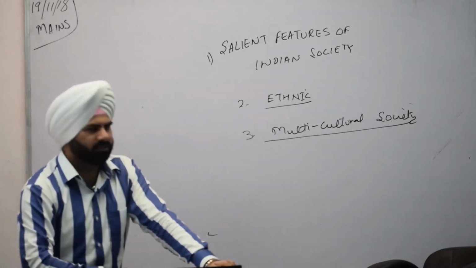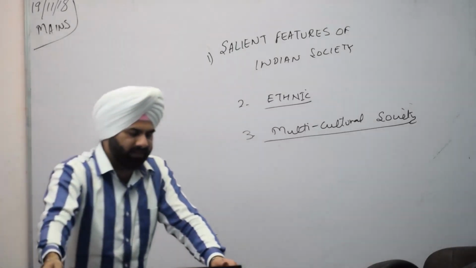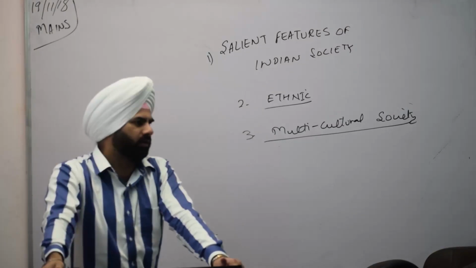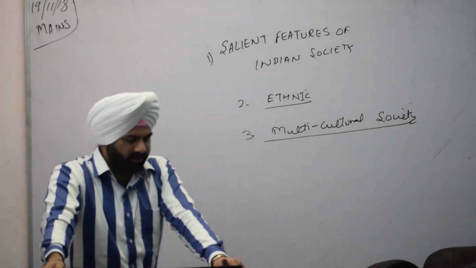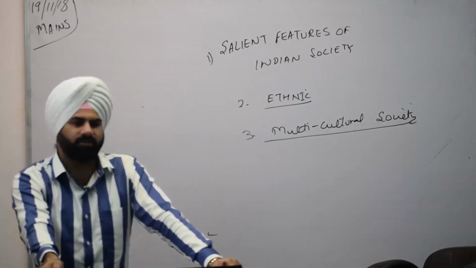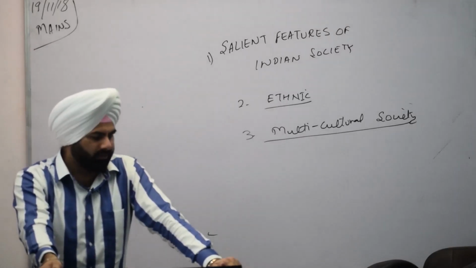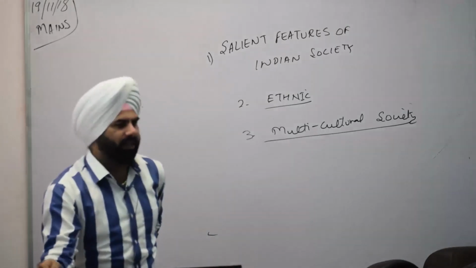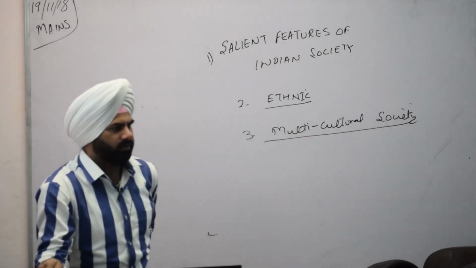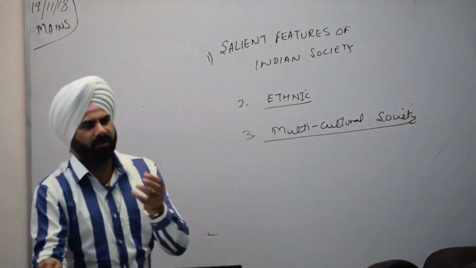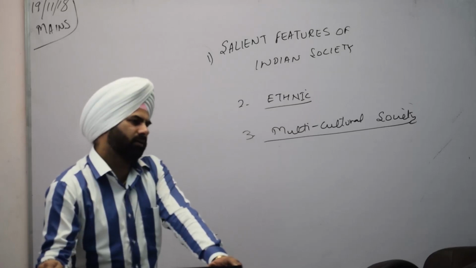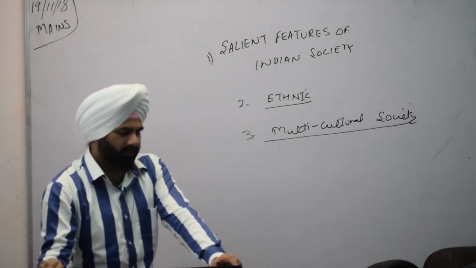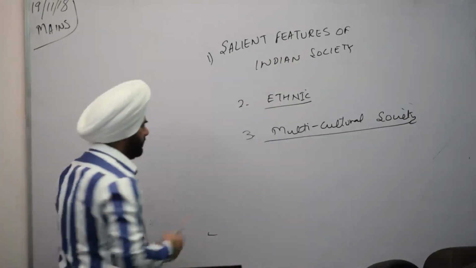Not only this, but this cultural diversity can also be seen in the context of various colors that are popular in the country. For example, yellow color is popular in the southern part of the country. The red color is very popular, for example, in the eastern part of the country. अलग अलग एरियाज का अलग अलग कल्चर है जो वहाँ के अलग अलग कलर्स को भी डिफाइन करता है. The fourth point is multi-religious.